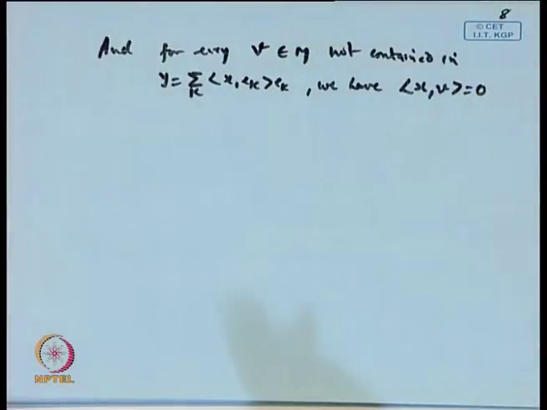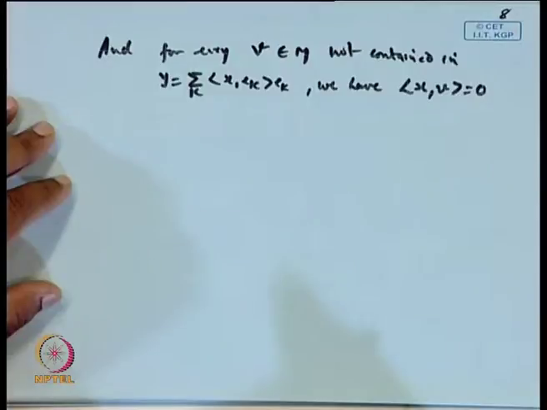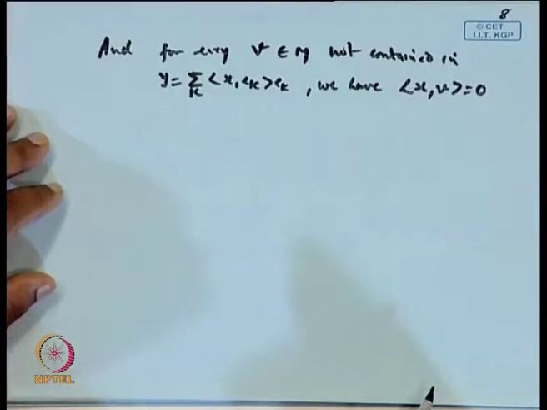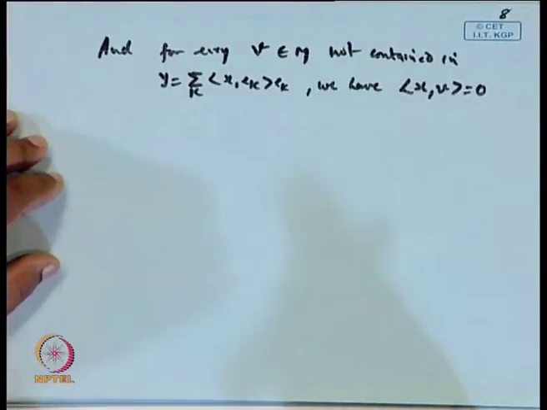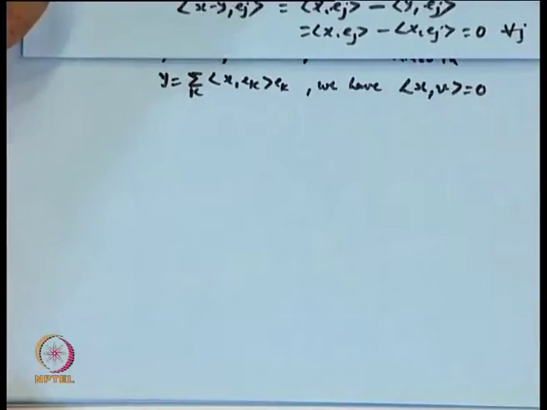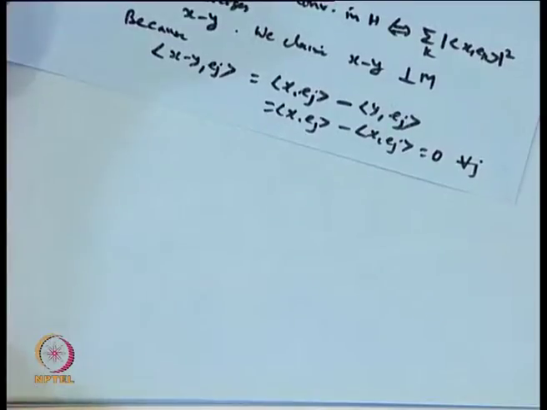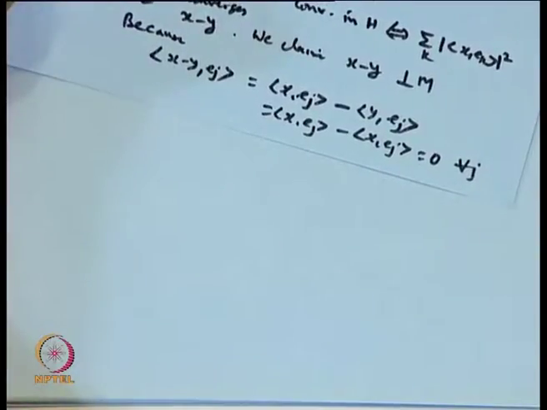Why? We have proved in the last statement that x minus y and e_j are perpendicular.